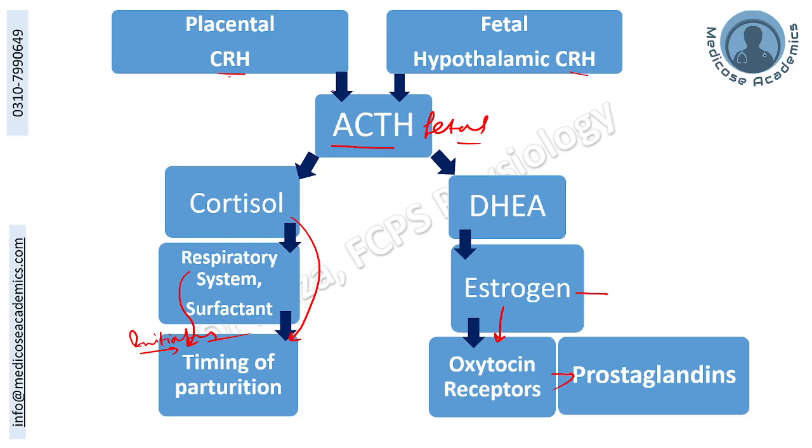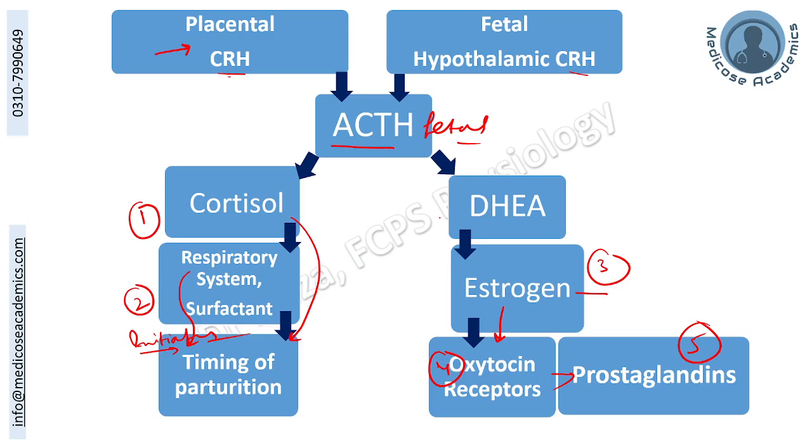So, in combination, by just increased production of corticotrophin releasing hormone, we ultimately have a large amount of cortisol, and production of prostaglandins from the fetal respiratory system. We have a high amount of estrogen, high amount of oxytocin receptors, and high level of production of prostaglandins, which all will come together to initiate the parturition.